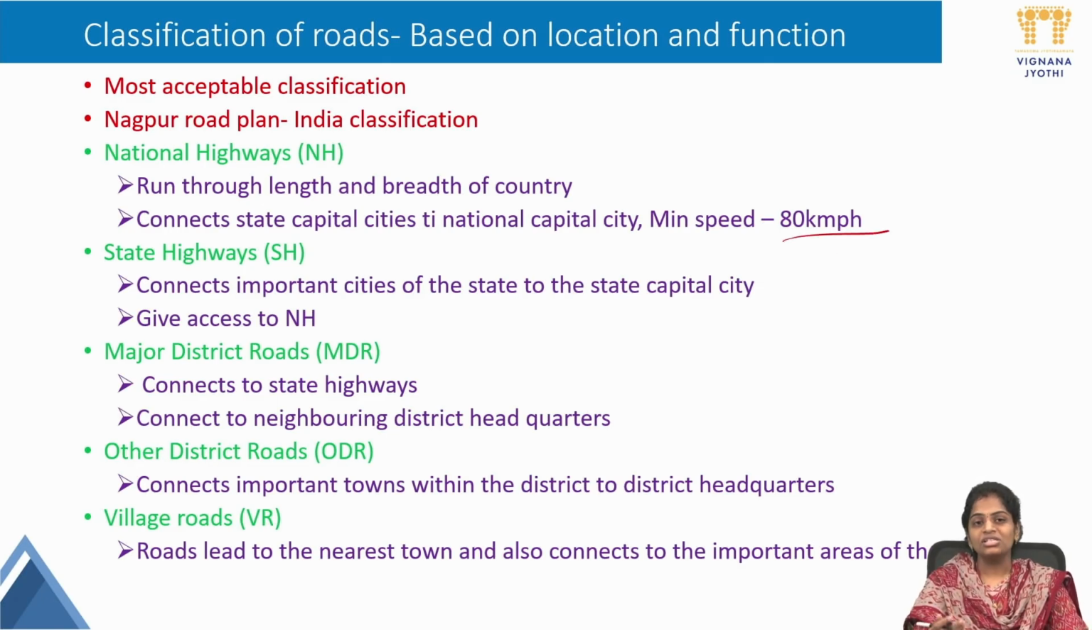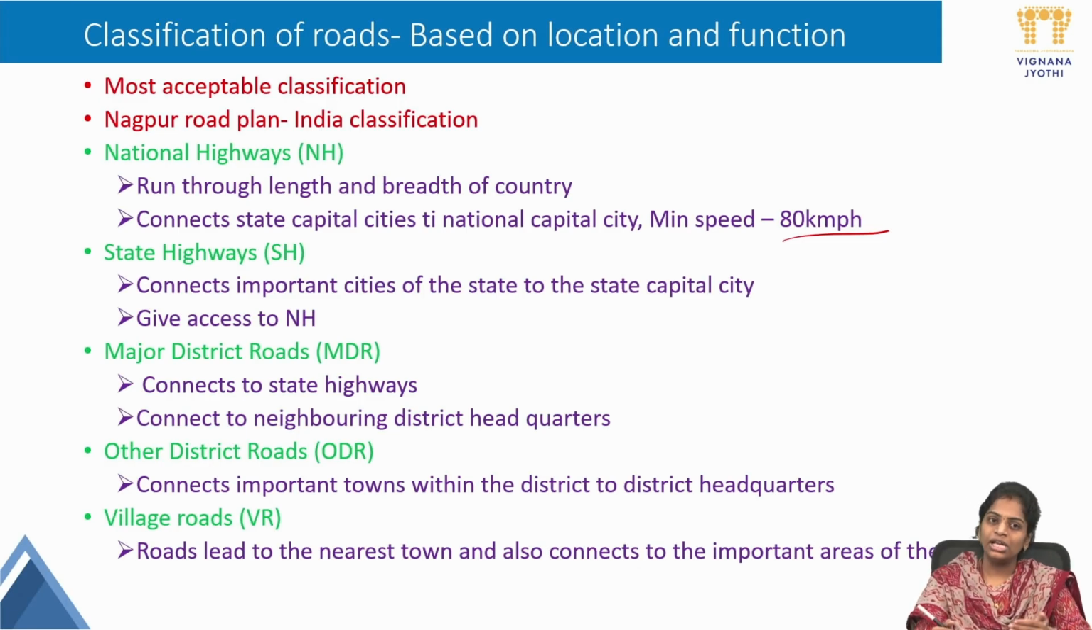Next, coming to the state highways. These connect important cities of the state to the state capital city. Every state will have a capital, and all the cities inside will be connected to the state capital city. These give access to the NH. These will be connected again to the national highways. These are called state highways.